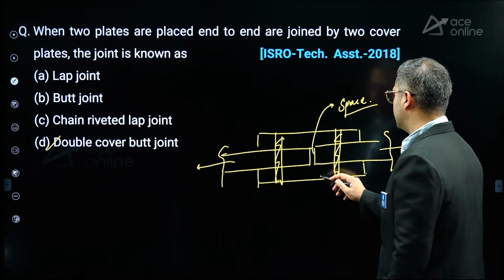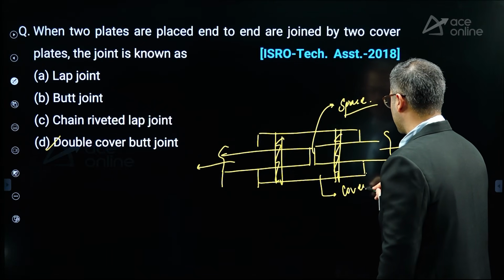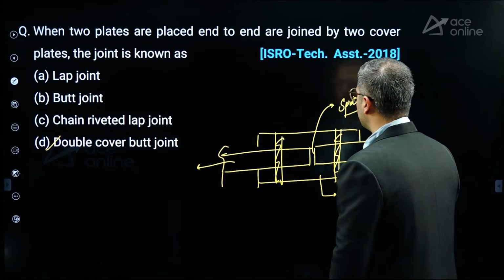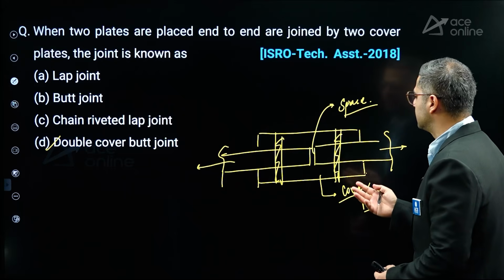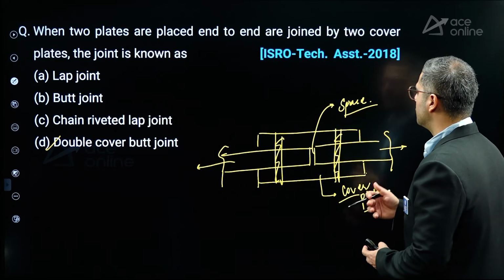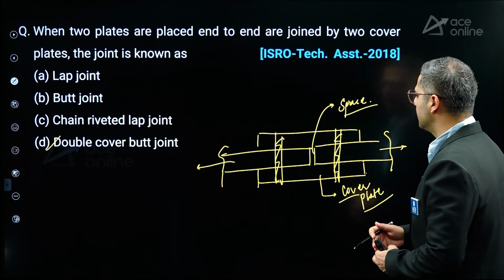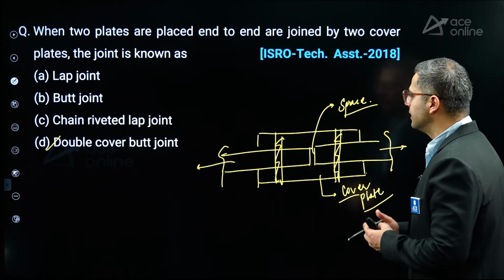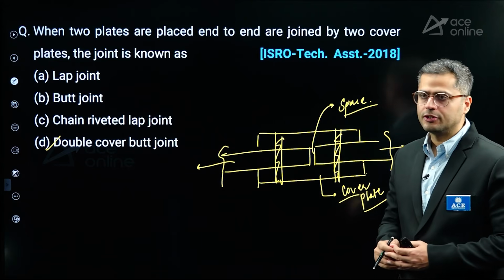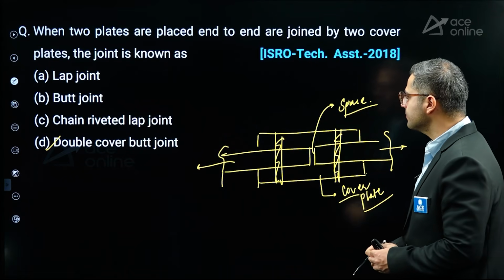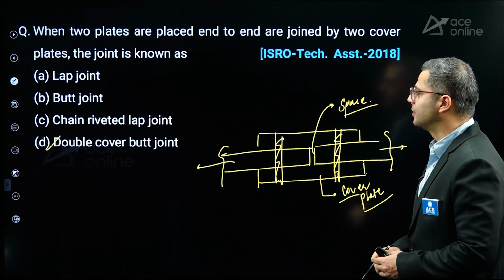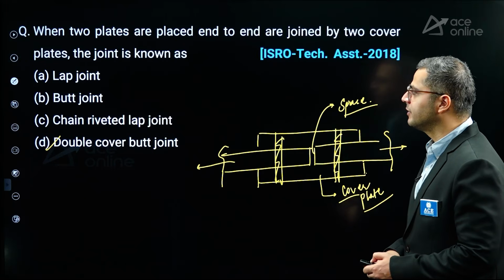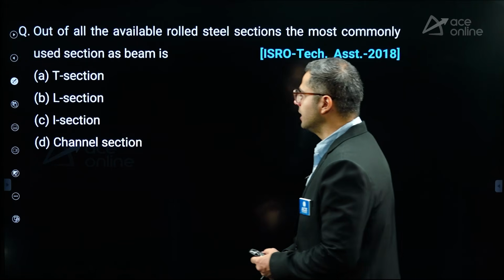Now, apart from that, these are the cover plates. You have to keep in mind that the thickness of the cover plates should be sufficient that it is able to take up the load. Generally, in this particular case, it is 5 by 8 times the thickness of the main plates. During the design, we generally consider it. Apart from that, let's move forward.